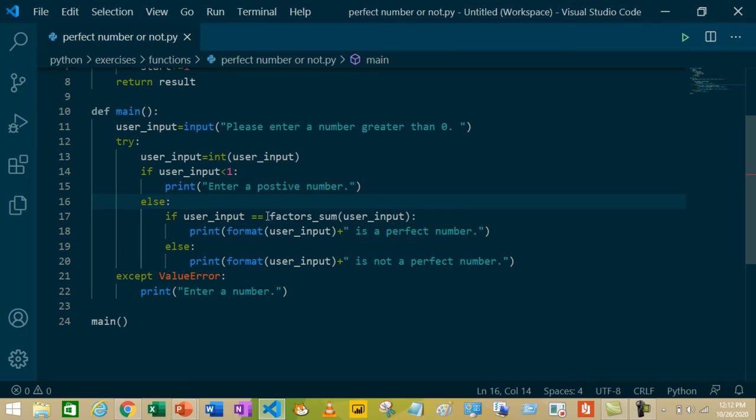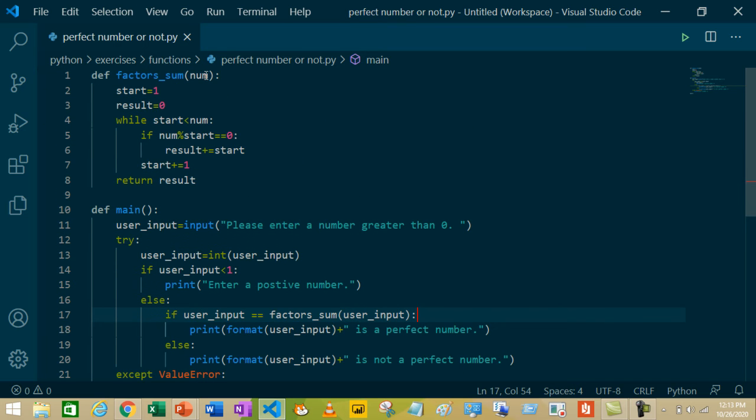If user input equal to factor sum user input. Okay, first let's see what's the factor sum function. We are passing the argument user input, and the parameter will receive the value of user input, the argument, and give the value to the parameter num. Okay, next we are creating two variables, start and result. We are assigning the value 1 to start and 0 to result.